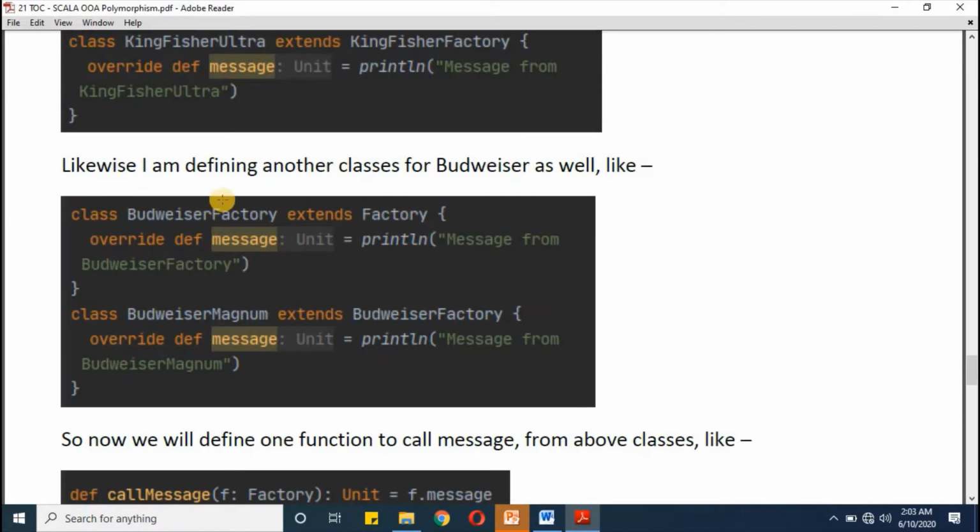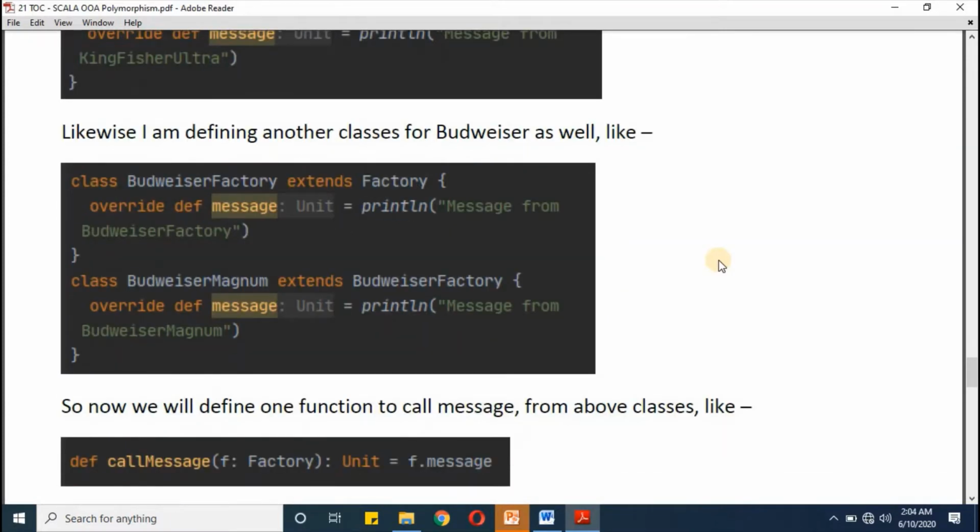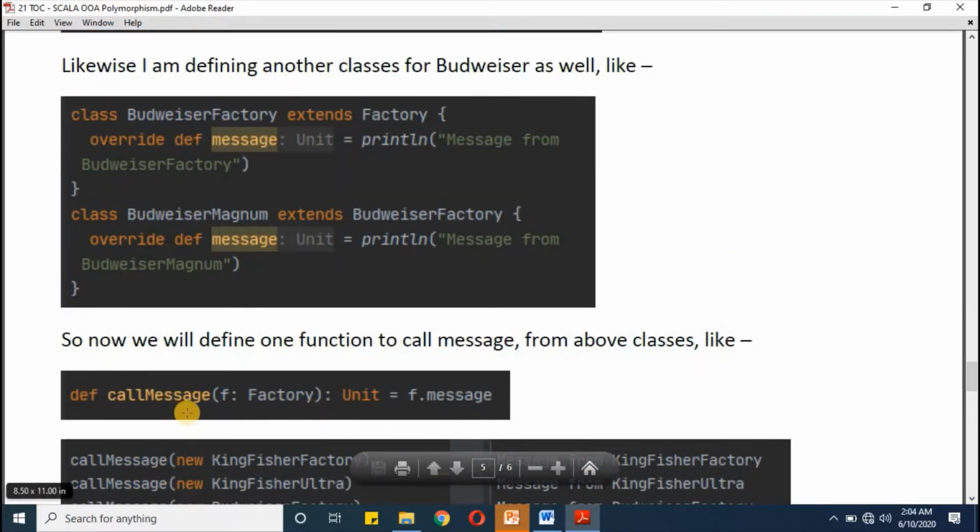So I'm defining another class called Budweiser factory and then Budweiser Magnum, just to give you a clearer look at polymorphism with overriding. I'm defining two more functions in these classes with the same name but a different debug message. Here Budweiser factory, here Budweiser Magnum. And to explain how overriding with polymorphism works, I'm defining one helper method called callMessage. This callMessage will have a parameter of type factory and it will call the subsequent class message.